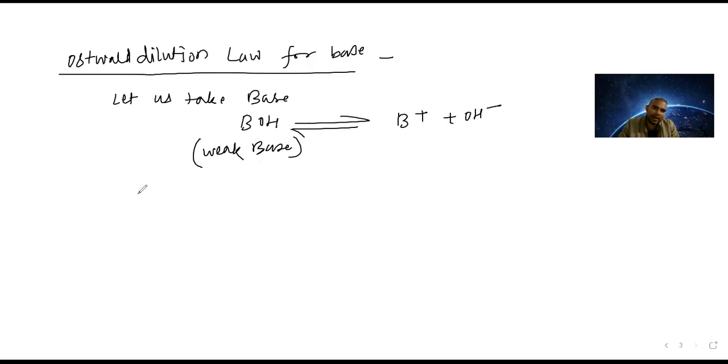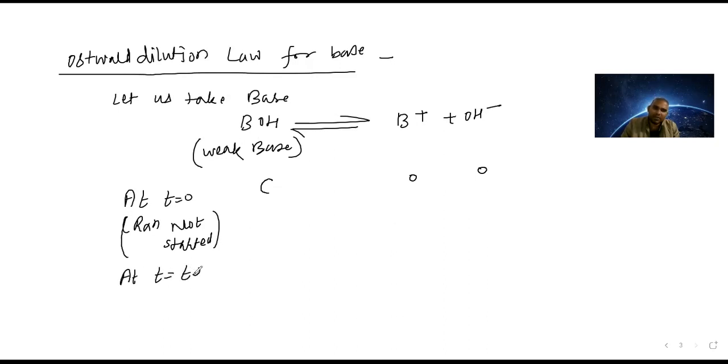At t equal to 0, the reaction has not started, so the concentration of BOH is C and the products are zero. At equilibrium, B plus forms C alpha, OH minus also forms C alpha, and what is left is C minus C alpha.